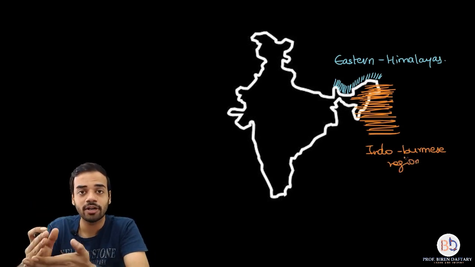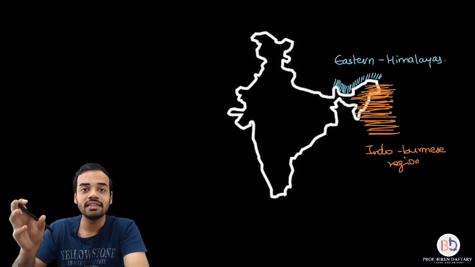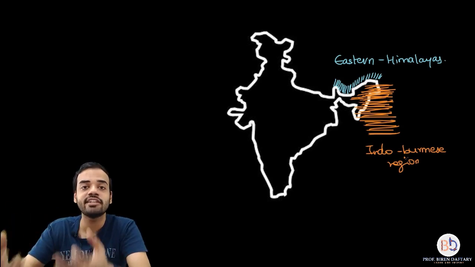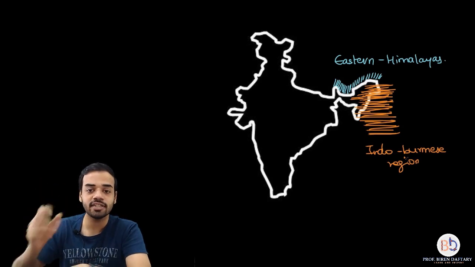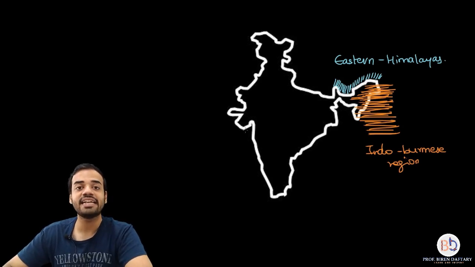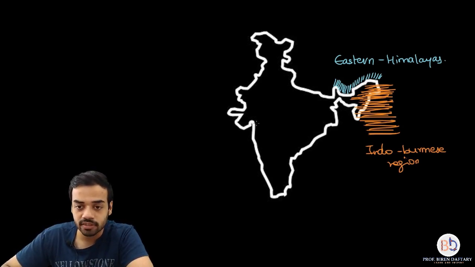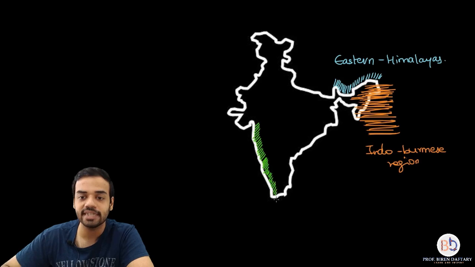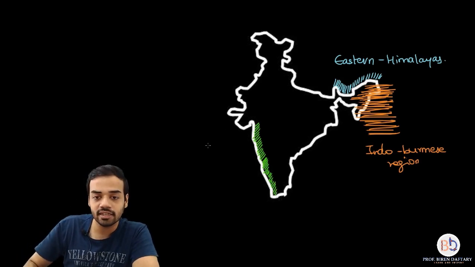Again, what is the meaning of biodiversity hotspot? A biodiversity hotspot is the region where biodiversity is very, very rich. Many species are present. And the third biodiversity hotspot which is present in India is the entire Western Ghats. If you remember this, you must have studied it in school. The Western Ghats are present over here. So right from Maharashtra up till Kerala, these Ghats will be present. So this entire area is the area of the Western Ghats. Is this clear?